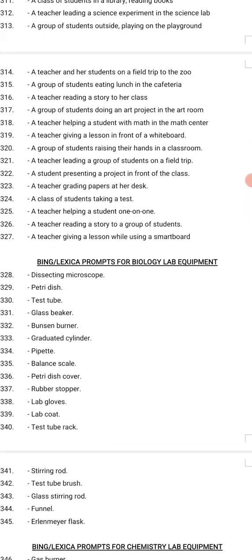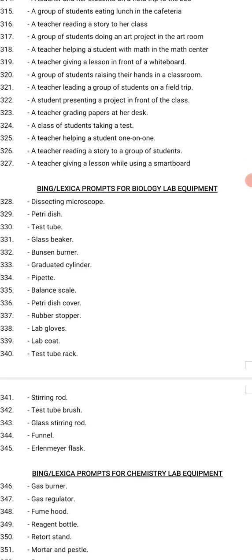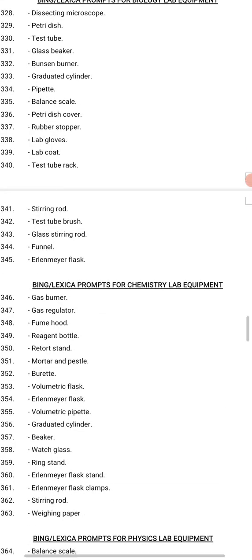This one here says Bing/Lexica prompt for biology lab equipment. In some schools, students have never even seen some of these lab tools before. So you can generate the image using either Bing or Lexica. I explained this too in our video. Using either of them, show your children what it means, either on your phone or on your laptop, and they will be glad for learning something great that day.